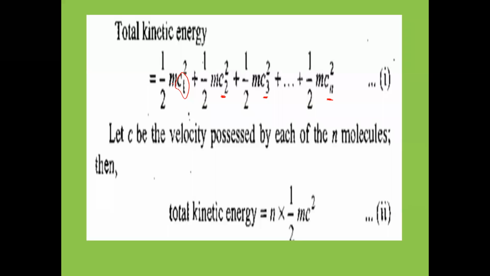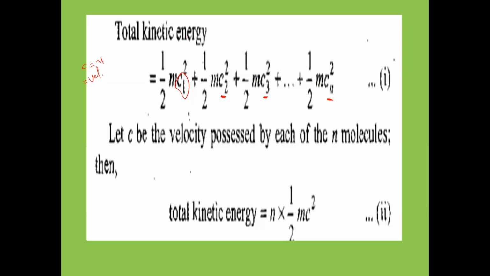Velocity can be taken as C or U. So the total kinetic energy is half mc1 square plus half mc2 square plus half mc3 square, and so on, up to half mcn square.